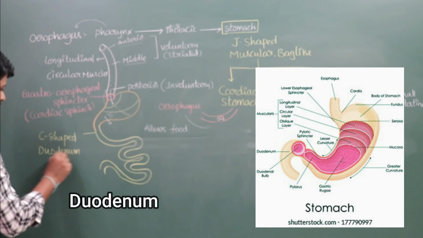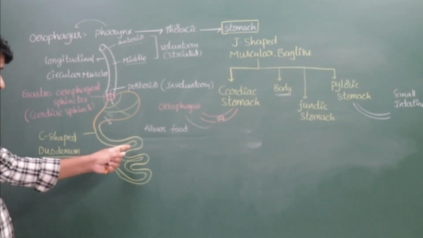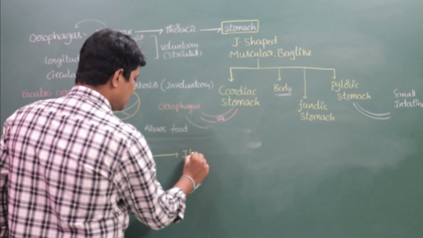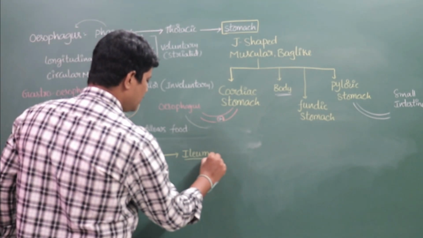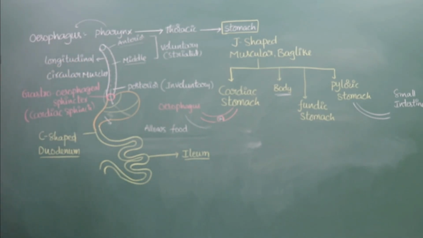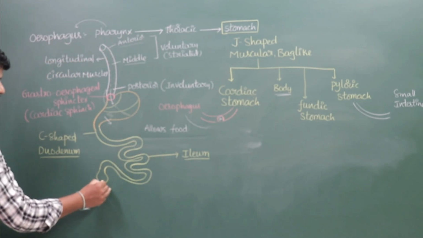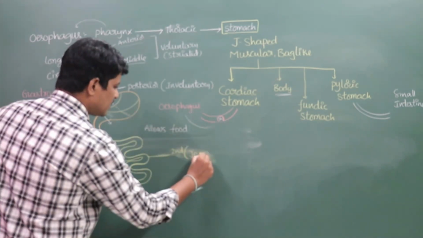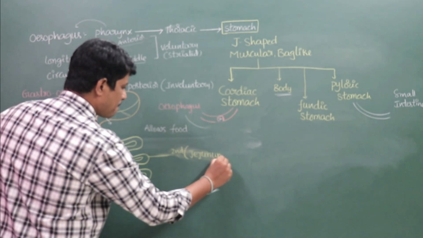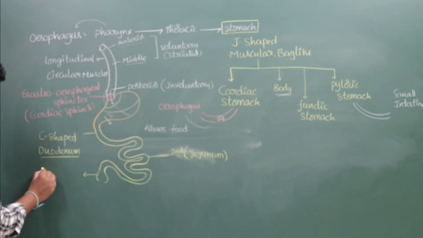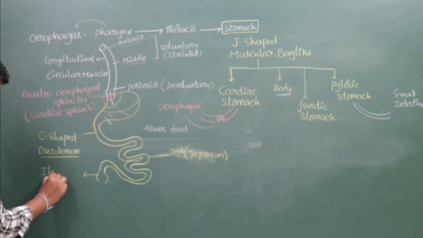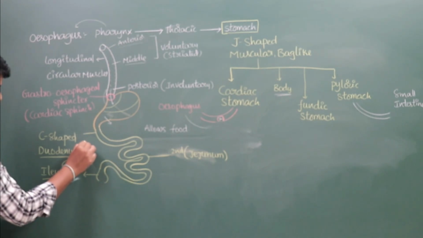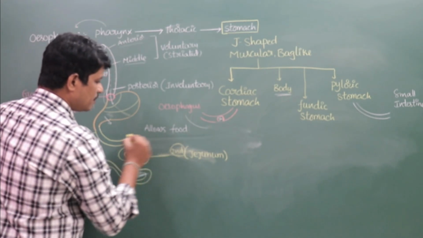It is the first part of the small intestine. The highly coiled structure of the small intestine is the ileum. The second part of the small intestine is the jejunum, and the last or posterior part of the small intestine is the ileum. This is the third part, this is the first part, and this is the second part.